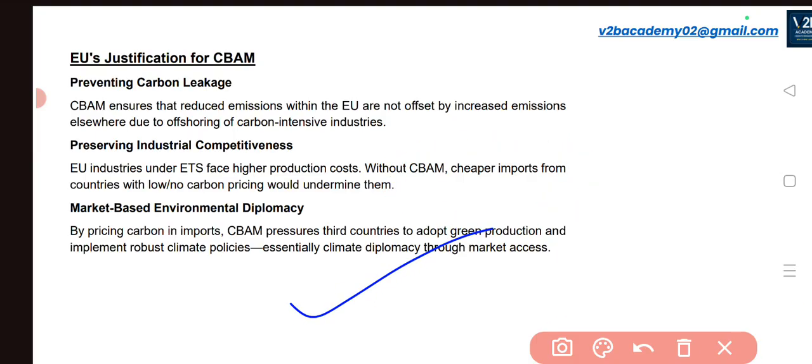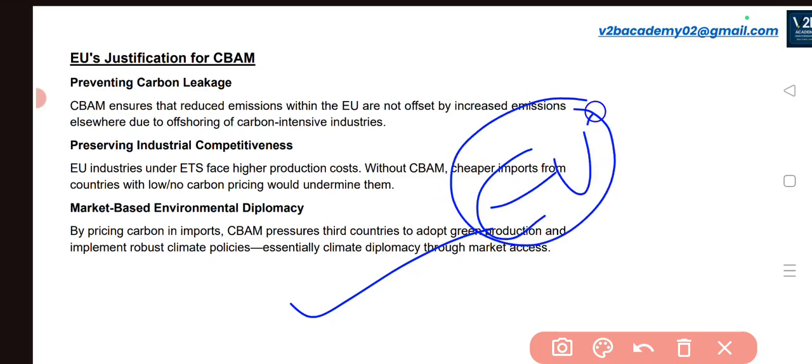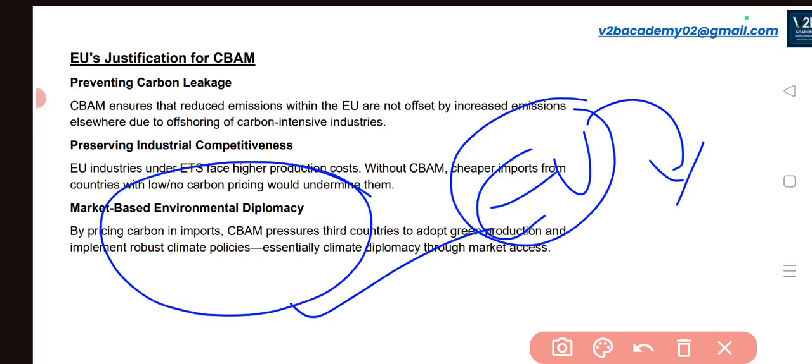The third one is market-based environmental diplomacy. By pricing carbon in the imports, CBAM will pressurize third countries to adopt green production. For example, if the European Union imposes any kind of tariffs on our Indian products, definitely we will make sure to come up with greener products to cut off the emissions. We'll try to reduce the carbon emissions and follow our carbon targets. So this is a market-based environmental diplomacy that they are providing as a justification for the CBAM.